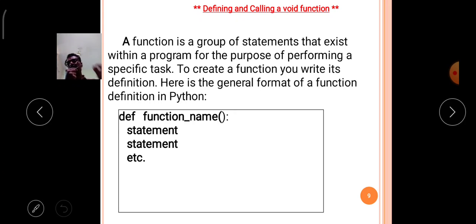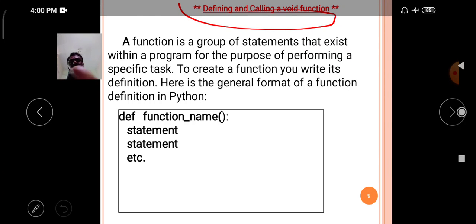What is the meaning of programmer defined functions? As we already discussed, according to the requirement, the programmer can build functions in his own way. That type of functions are called user defined functions or programmer defined functions. Now, defining and calling a void function is the topic here.